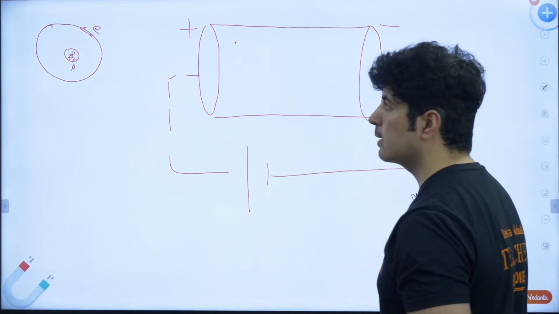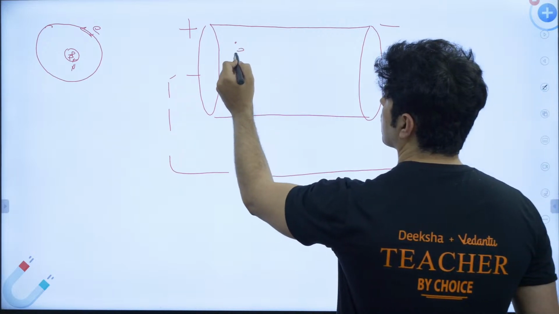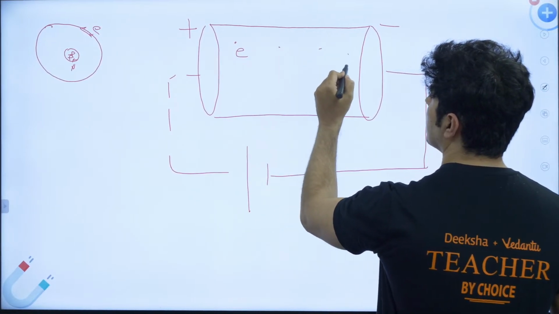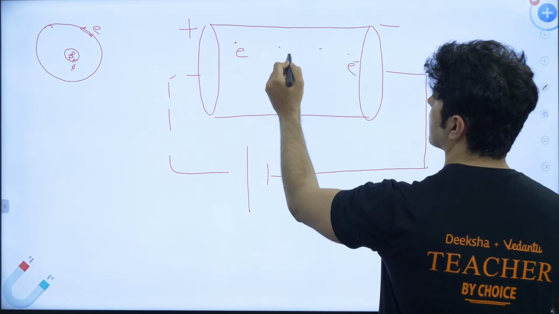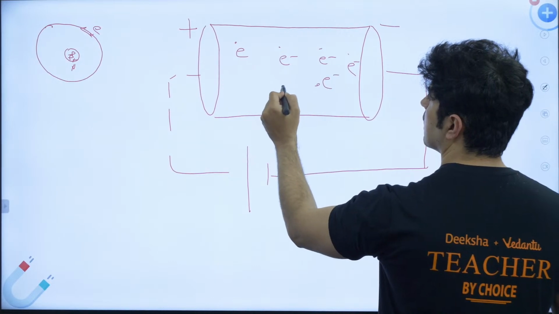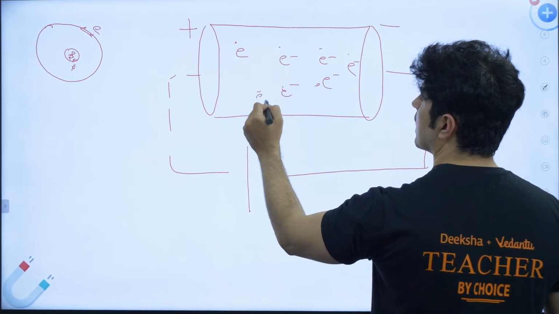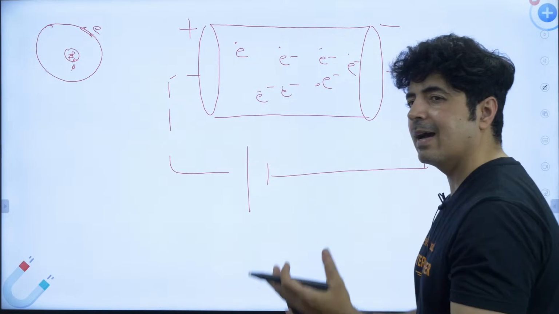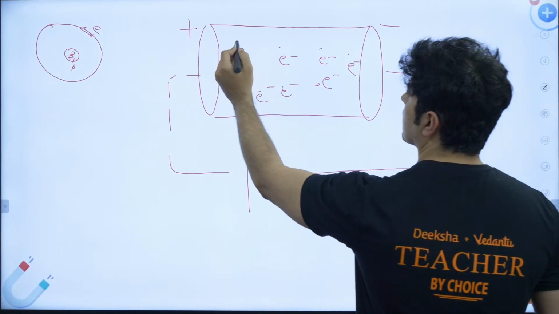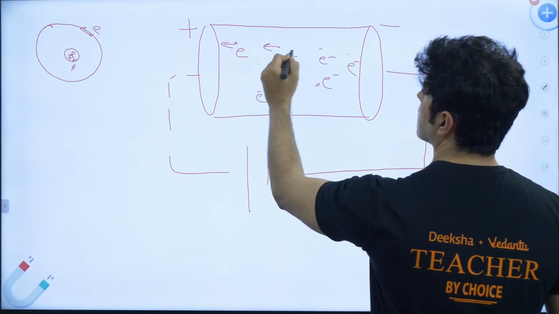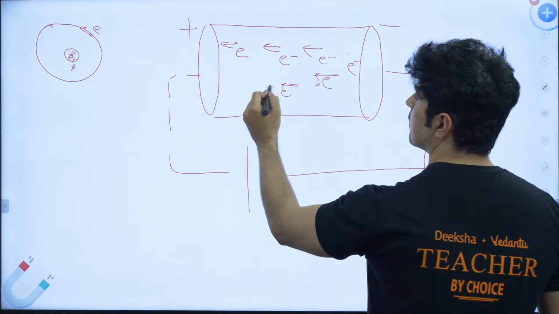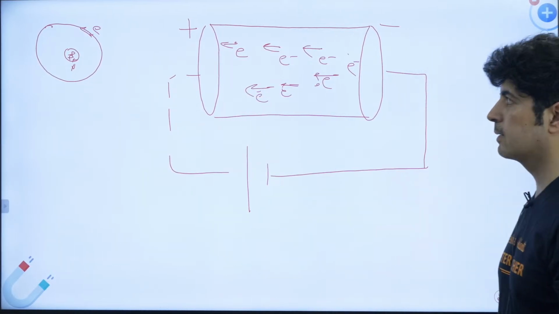Now what's happening over here? Electrons will start to move towards the positive side. Why? Because electrons are negative charge, and we know that positive attracts negative charge particles. So all the electrons start to move in this direction, because there is a positive potential difference over there.